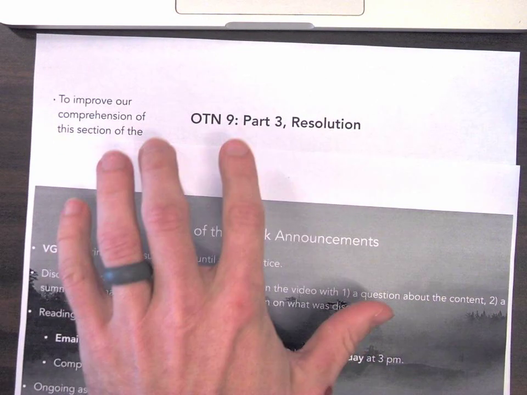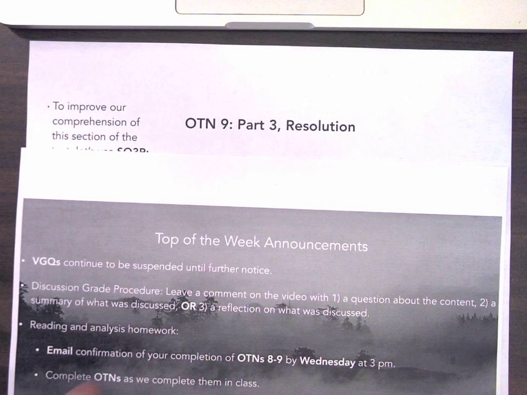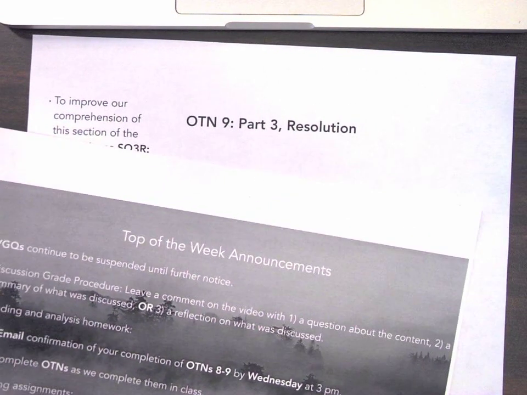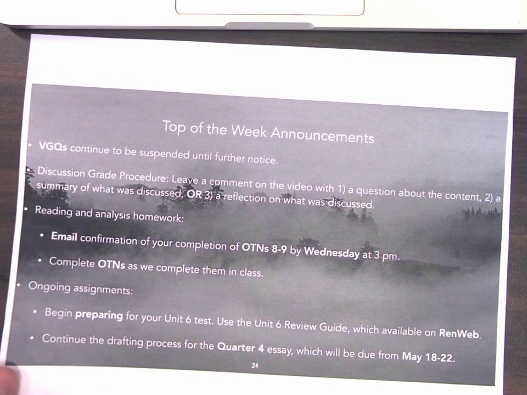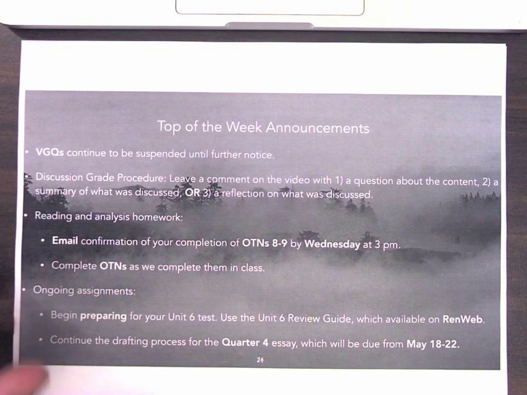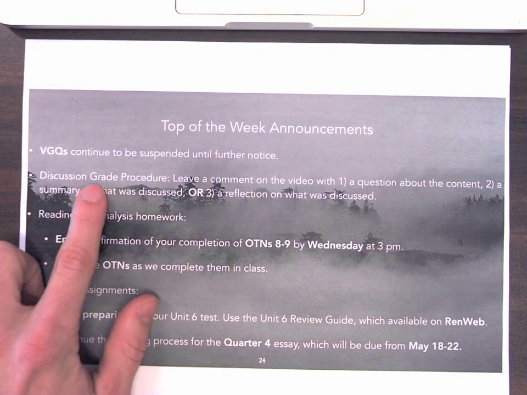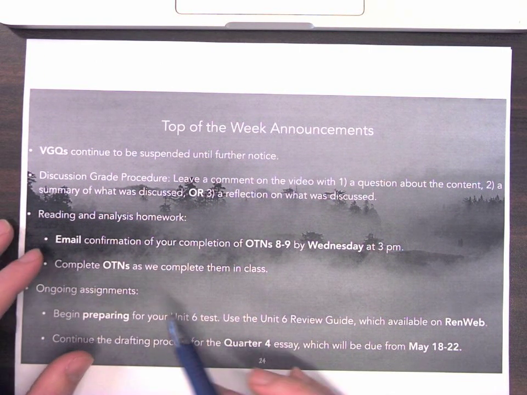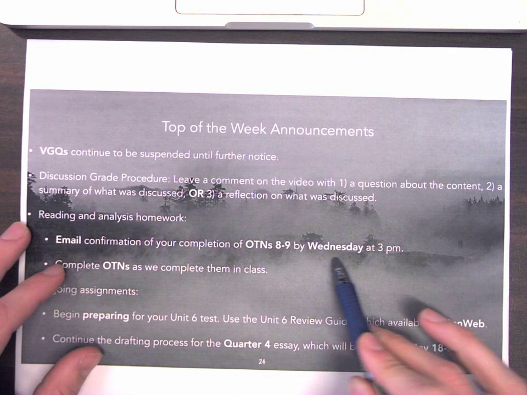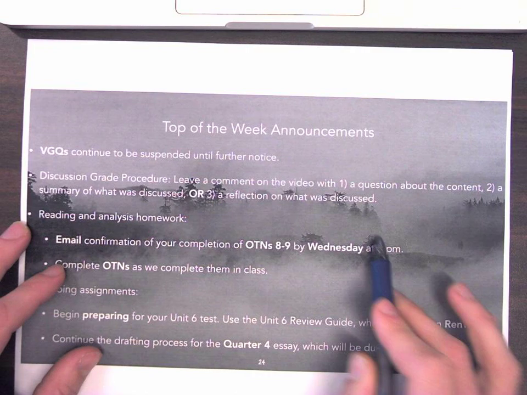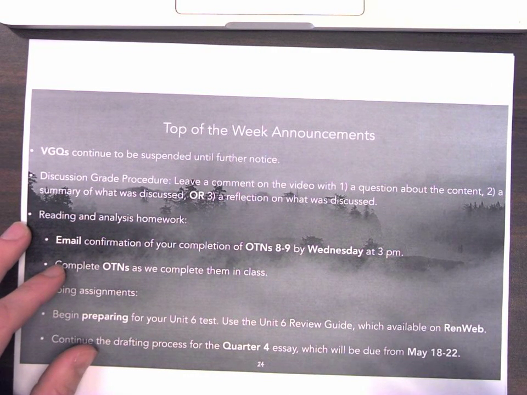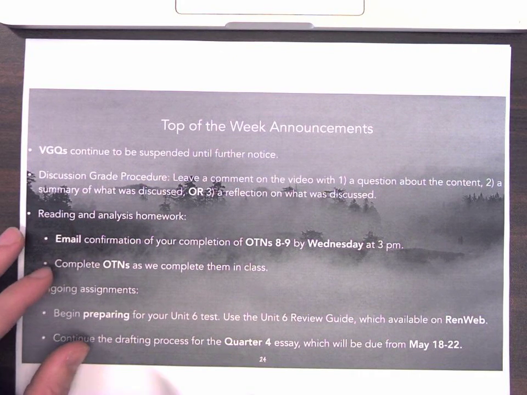So before we get into finishing up our analysis of Heart of Darkness, which analyzes Part 3, the resolution, the final scene of the novel, let's talk through the top of the week announcements, so we can make sure we have a clear understanding of what's coming in front of us. First of all, make sure that you are daily engaging with your discussion grade tasks. Beyond that, make sure that you send me email confirmation of your completion of OTNs 8 and 9 by Wednesday at 3 p.m. We'll be finishing up on Tuesday, so by Wednesday, you should be able to send me an email confirming that you have done so.